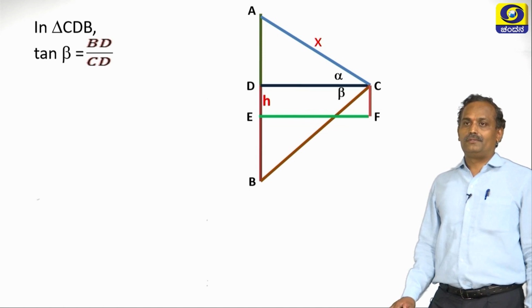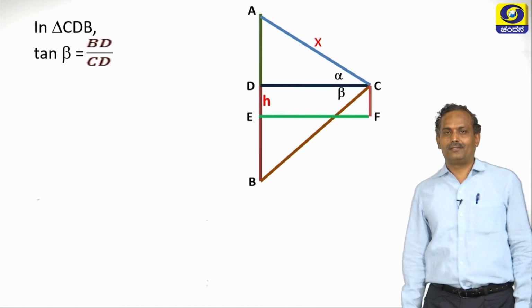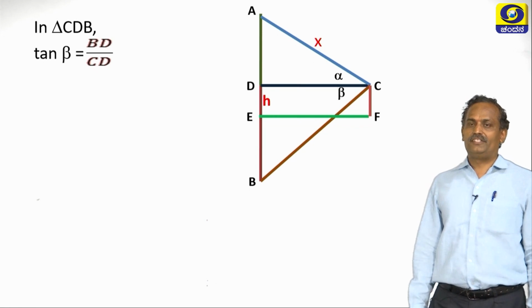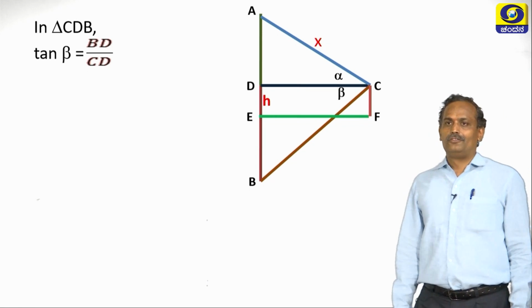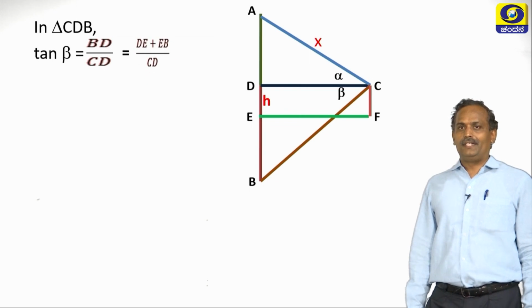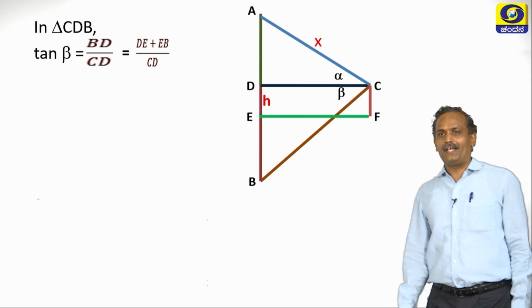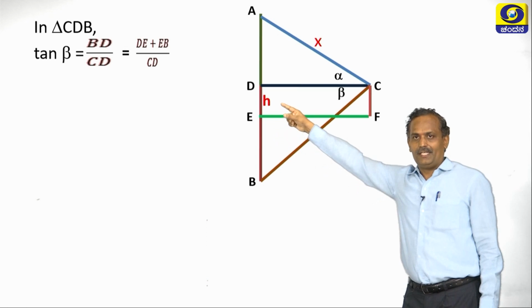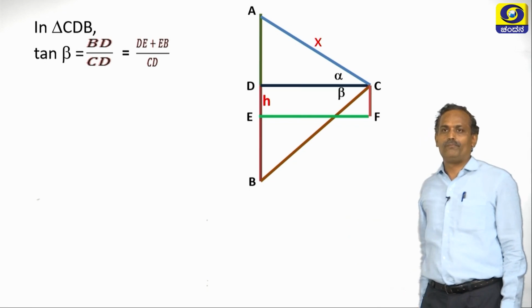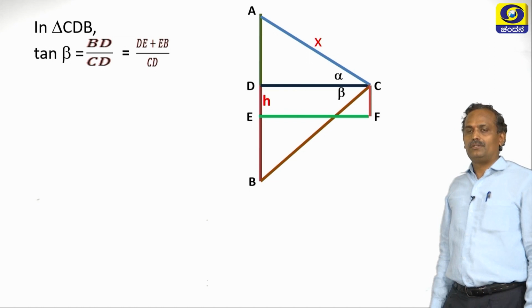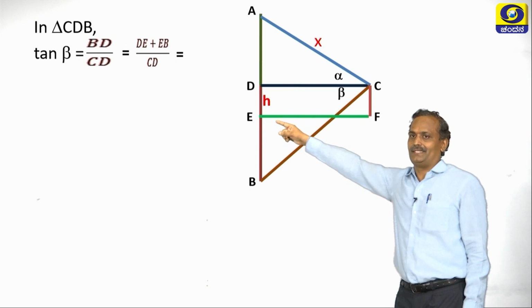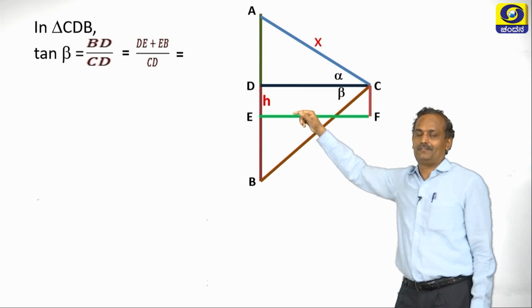So let us consider tan beta again. Tan beta is nothing but opposite by adjacent. Opposite is BD here, and adjacent is CD. Now what is BD then? From the diagram itself we can easily find BD, which is nothing but DE plus EB. So what is DE? DE we have considered as H. So in place of DE let us substitute H.